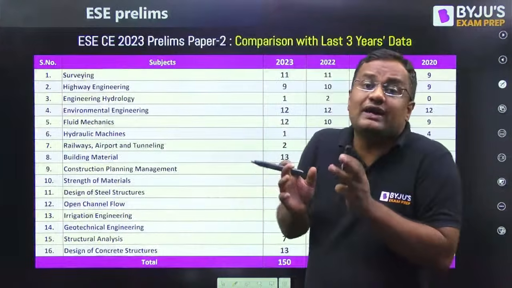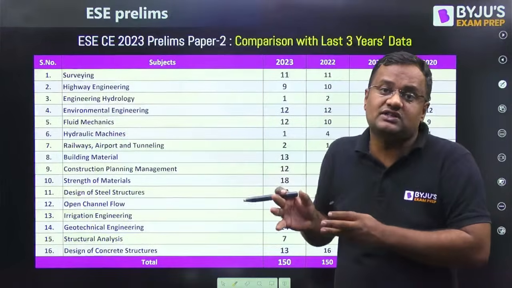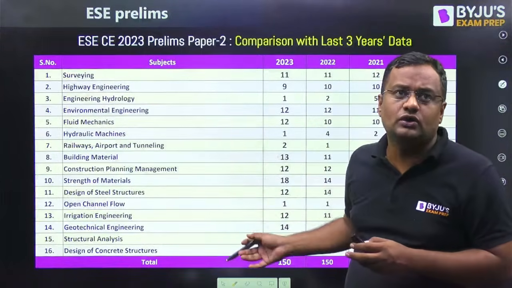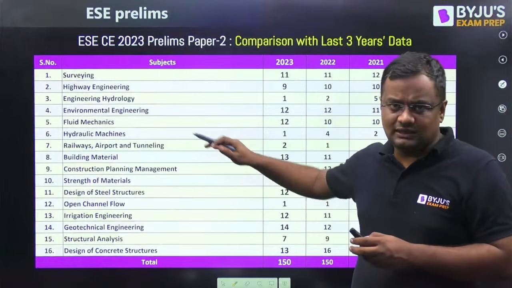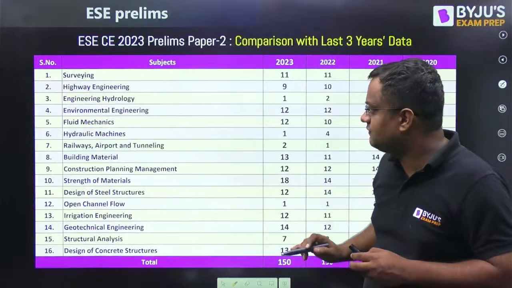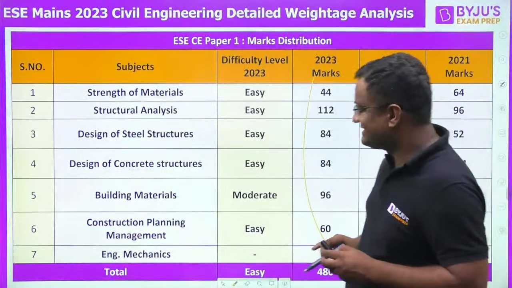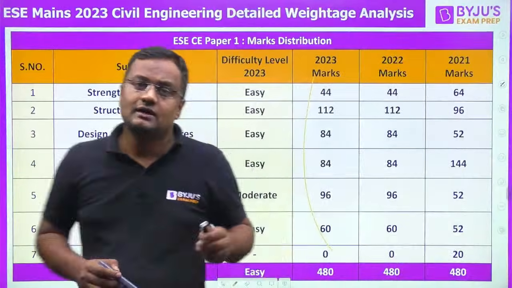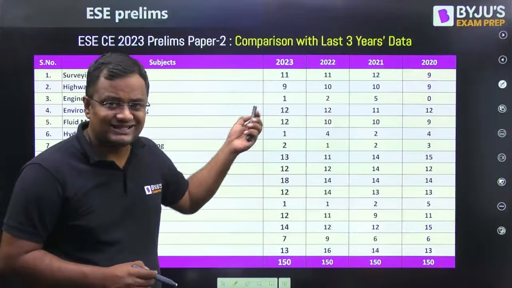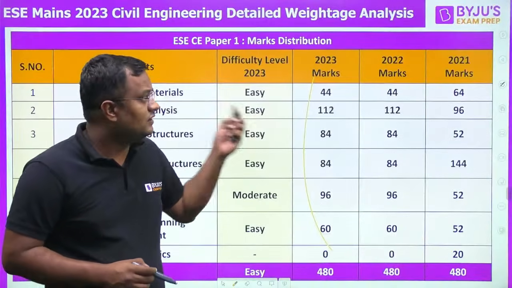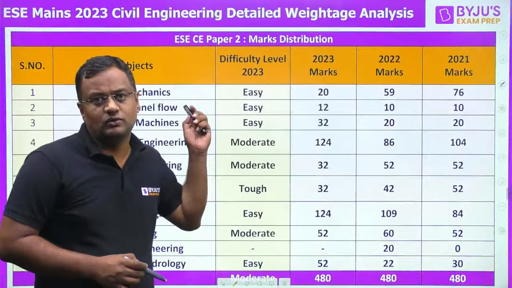If you want the weightage of different subjects in objective and subjective, this is here. That is why I told you that I will be giving this in the PDF. This is of the objective of the last 3 years, and this is for the subjective of the last 3 years. This I'll be giving in the PDF.